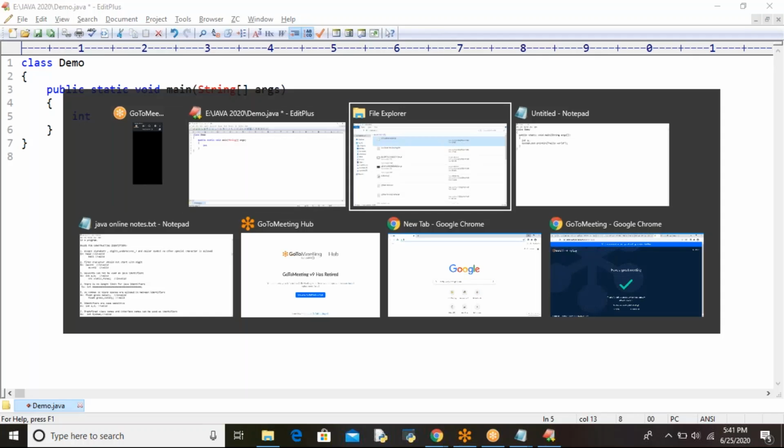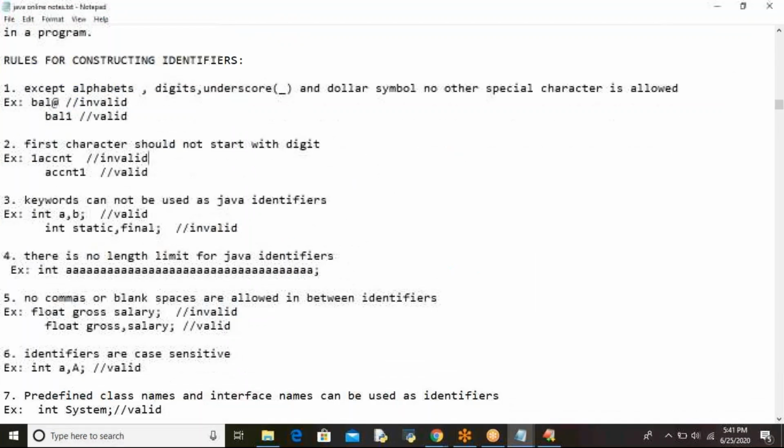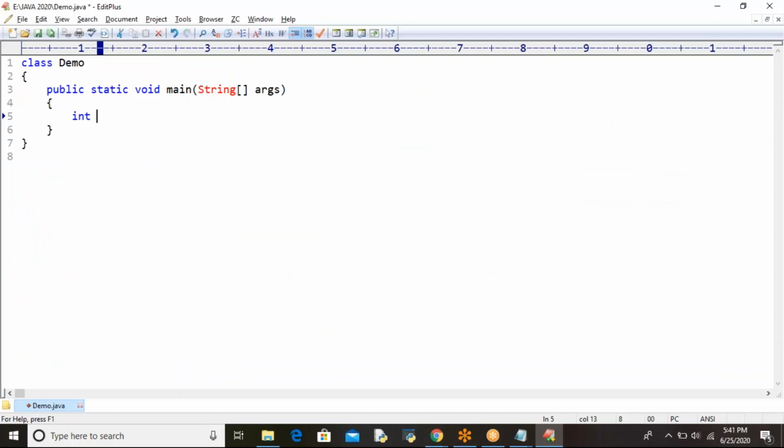What is the rule? See here, except the alphabets, digits, underscore and dollar symbol, no other special character is allowed. Yes or no? So for that, what I am doing here is int balance with an @ symbol. Is @ allowed?